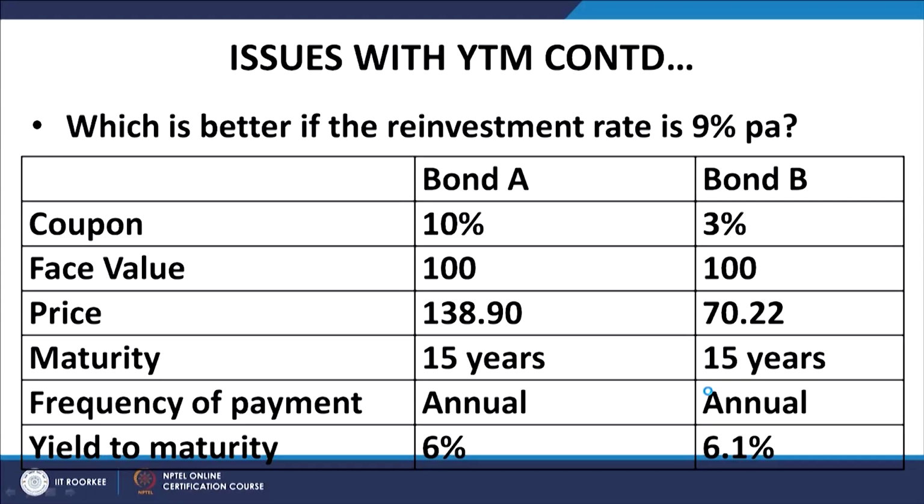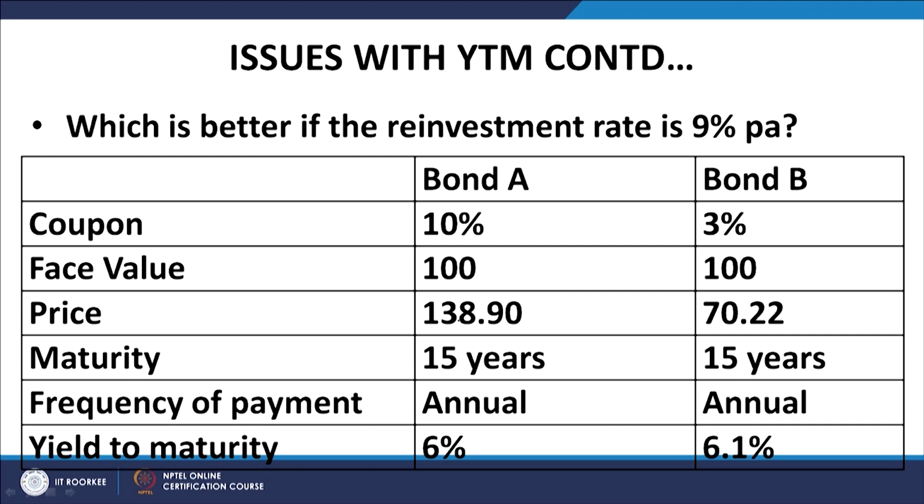We have two bonds, bond A and bond B. This is a very interesting example, we will go through it slowly. The coupon rate of bond A is 10%, bond B is 3%, the face value is 100 for both the bonds. The current market price of bond A is 138.90, the current market price of bond B is 70.22. The maturity of the two bonds is 15 years, so that is irrelevant.